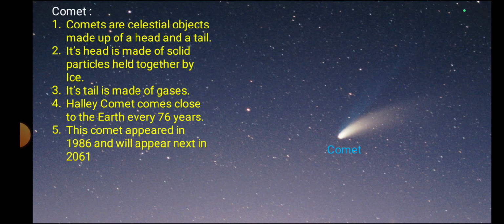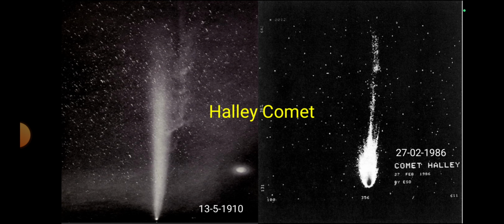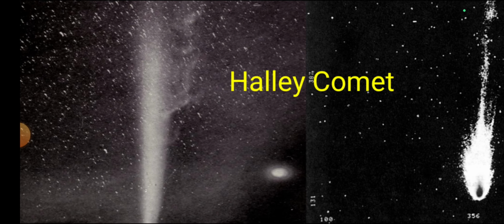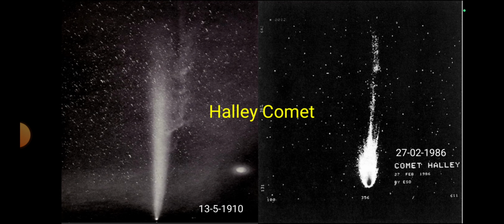Halley's comet comes close to Earth every 76 years. This comet appeared in 1986 and will reappear next in 2061. This is Halley's comet in 1910 and 1986.